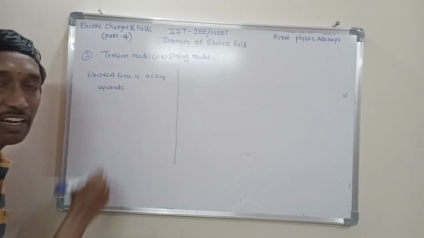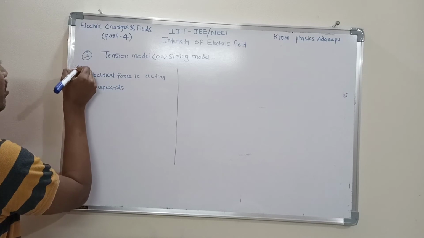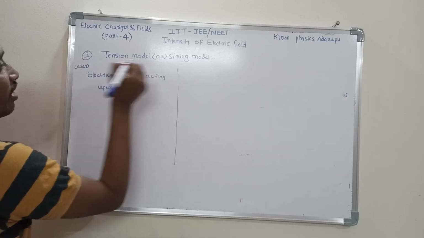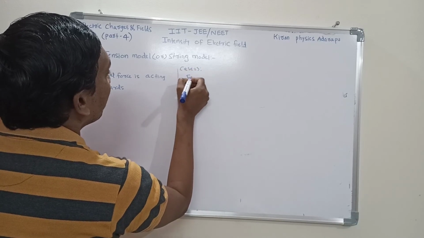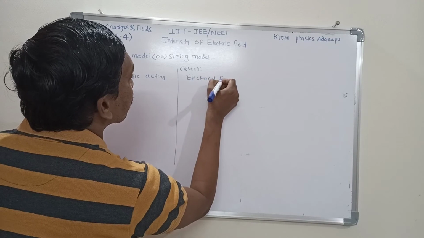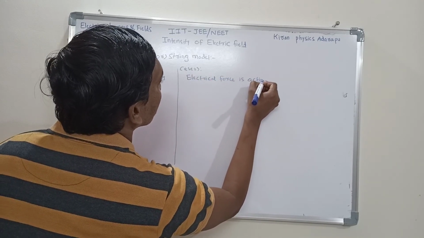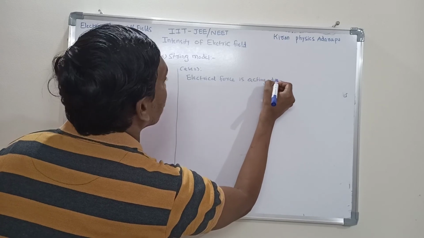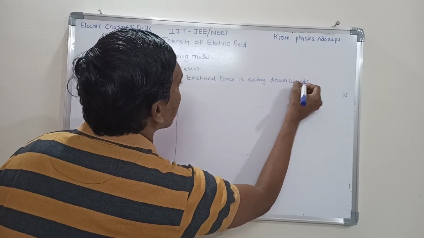Suppose we consider that case 1. Case 2 is electrical force acting downwards. These two are the applications.